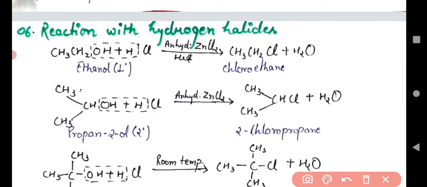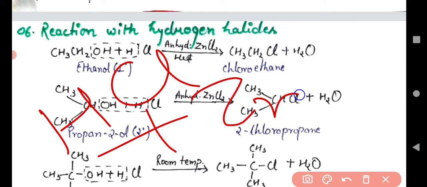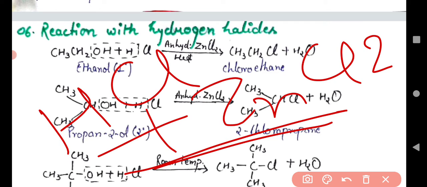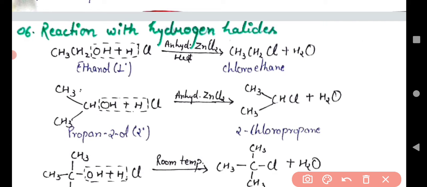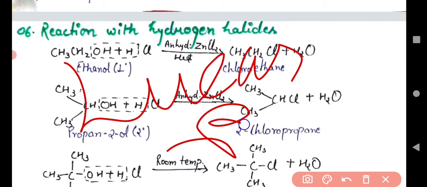Understand that? What is the meaning of hydrogen halide? Here in this chemical reaction, a very important substance takes part, that is HCl plus ZnCl2. This whole mixture is called Lucas reagent. Understand that?